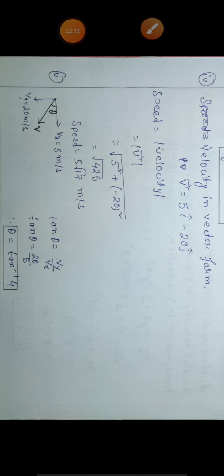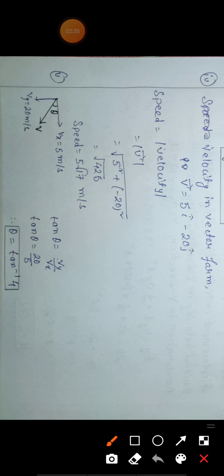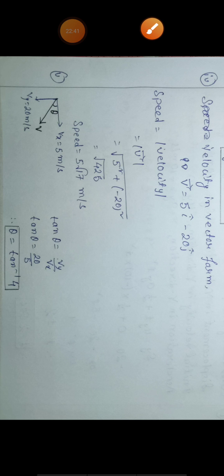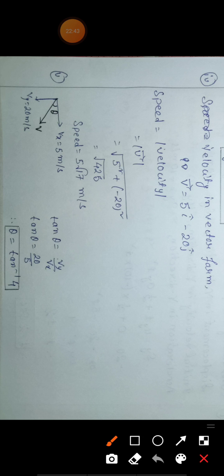So this angle is theta, and you have to calculate this theta angle. You can use anything: tan theta, sin theta, cos theta. Here, because Vx and Vy are known, we calculate in terms of tan theta.